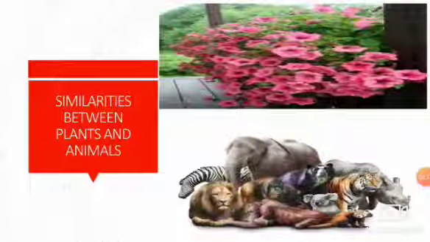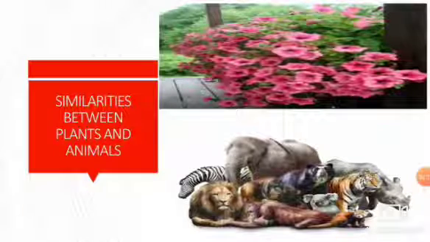Although they are living things, they are different from one another in some aspects. Before that, remember that human beings also come under animals only. Now, let us see what the similarities between these plants and animals are.